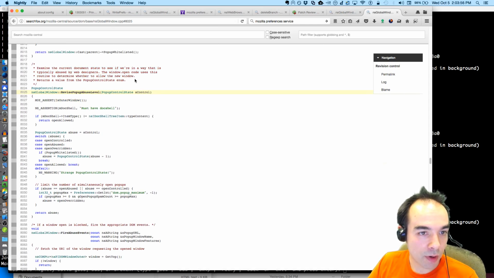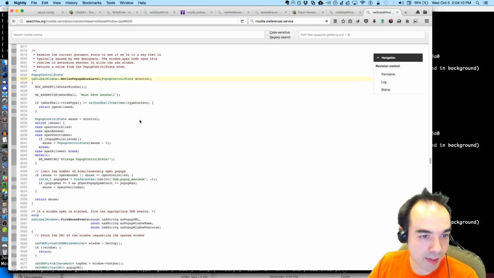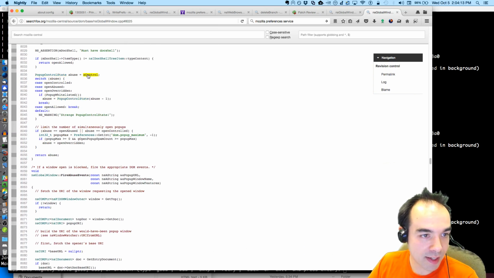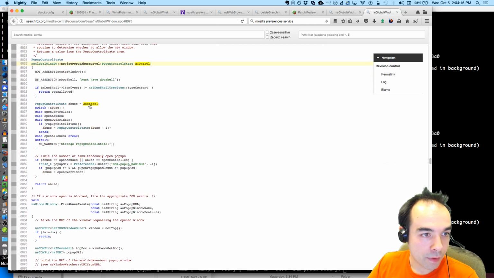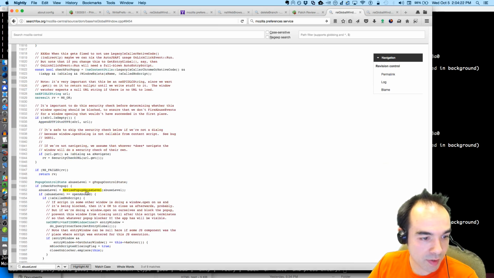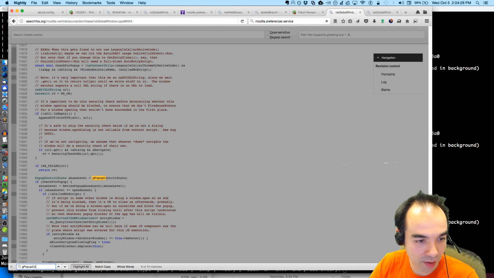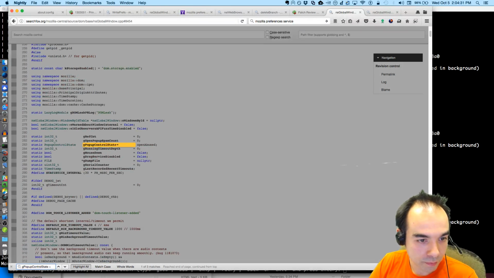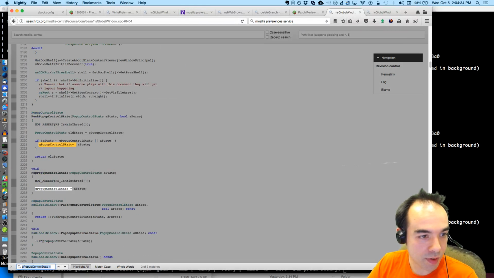Revise pop-up abuse level examines the current document state to see if we're in a way that is typically abused by web designers. The window open code uses this routine to determine whether to allow the new window, and returns a value from the pop-up control state enum. So we must have a doc shell, we check to see if we're a content doc shell, then we continue. We have some kind of pop-up control state that we're passing, which is G pop-up control state. I don't know what that gets set to. We start off with it being open abused, and then we can push things onto a stack.